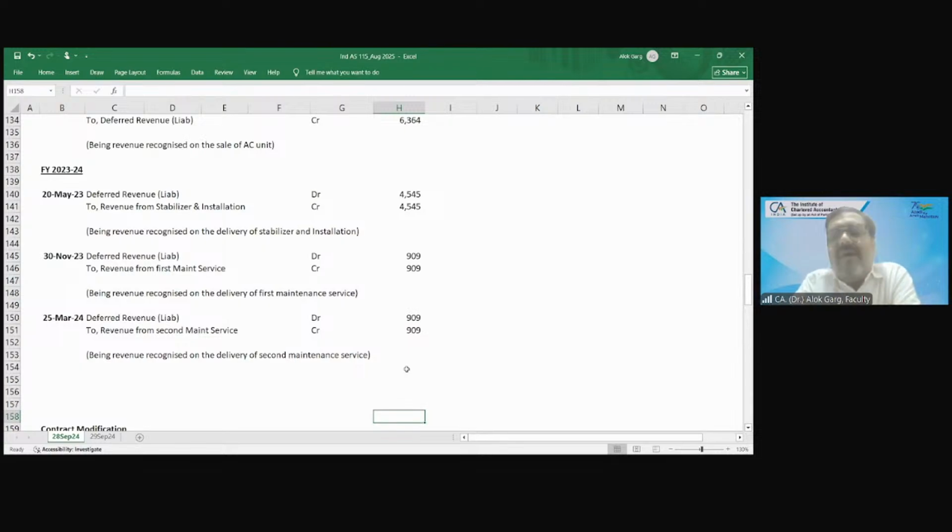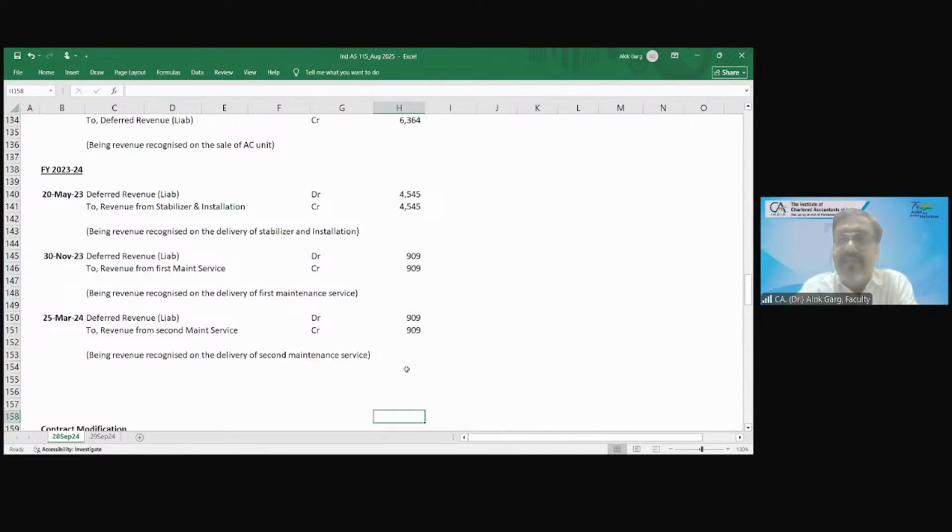But the problem in the accounting standard was they were not recognizing the revenue in the period in which the cost is incurred. When the supplier or vendor is providing goods or service to the customer free of cost in that period, revenue was not coming, the cost was coming. And was it free? It was not free because it was sold as a package. The price has already been factored in for all the goods and services which have to be given to the customer.